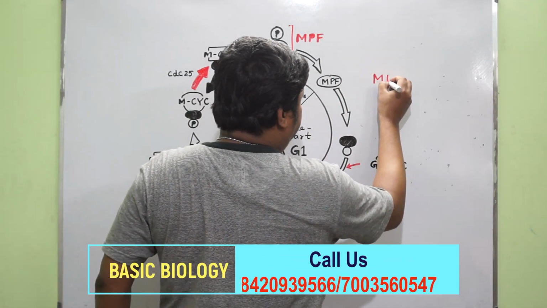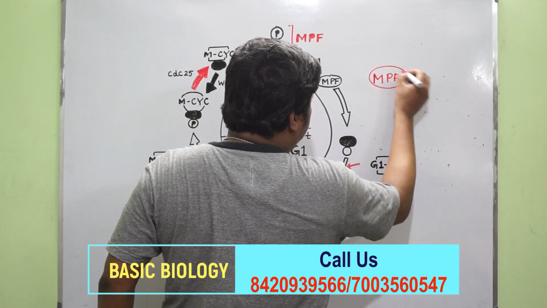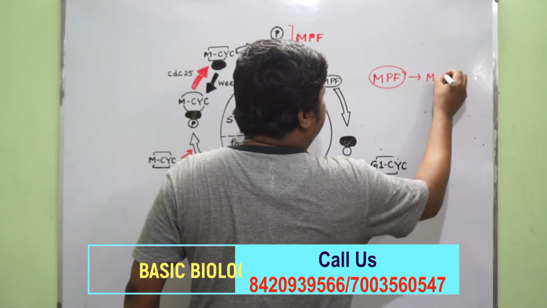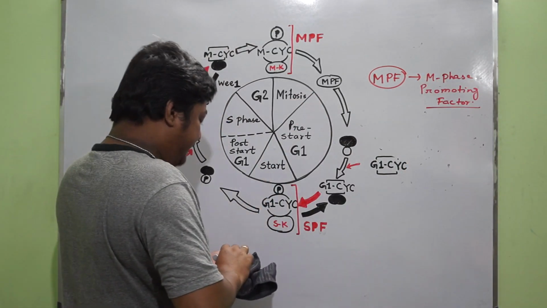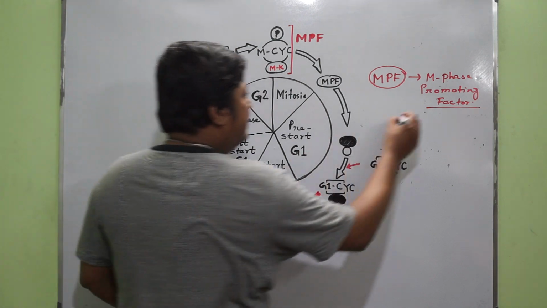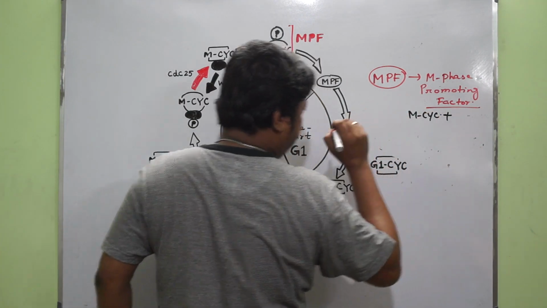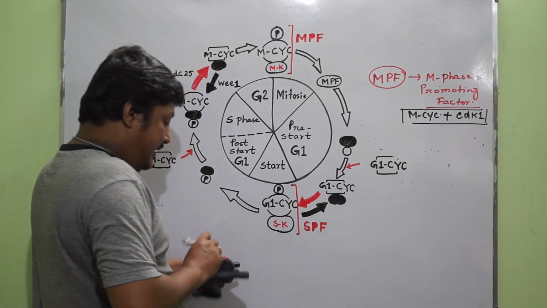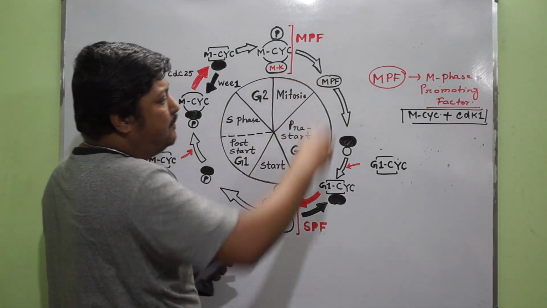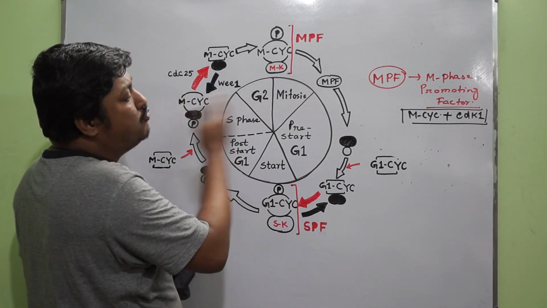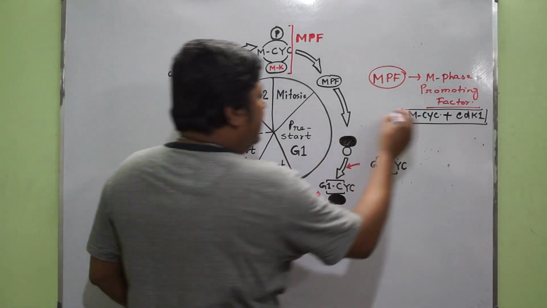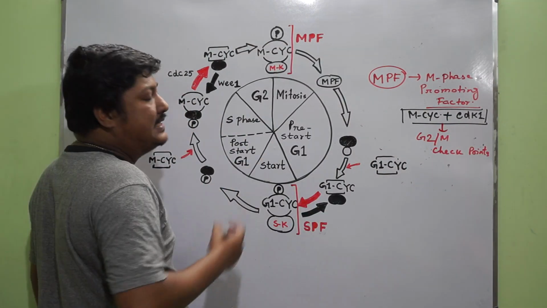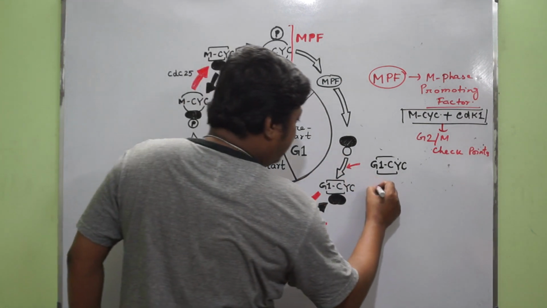One is called MPF. Now MPF means the M phase promoting factor, that means mitosis promoting factor, and it is made up of two proteins. One is called M cyclin plus CDK1. These two proteins together form the M promoting factor. And this MPF actually functions in the G2/M transition. That is, it works in the G2/M checkpoint. Similarly, another CDK cyclin complex functions, that is called SPF.